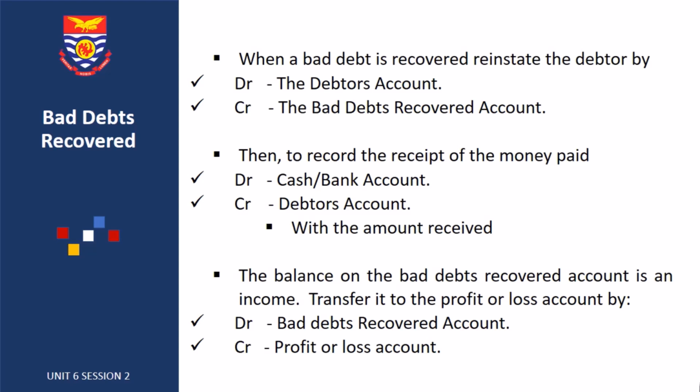Then, to record the receipt of the money paid, debit the cash or bank account and credit debtor's account with the amount received. The balance on the bad debt recovered account is an income. It's transferred to the profit or loss account by debiting the bad debt recovered account and crediting profit or loss account.